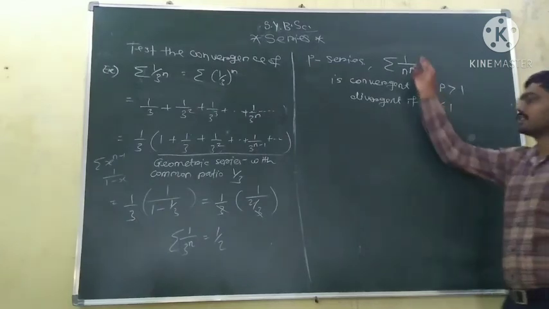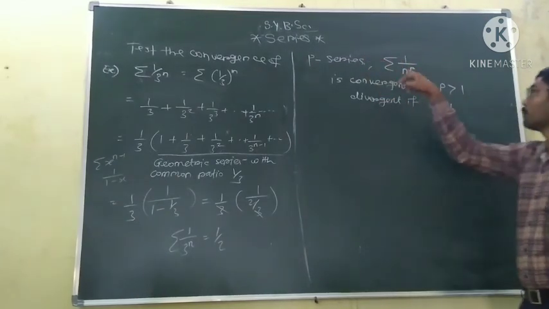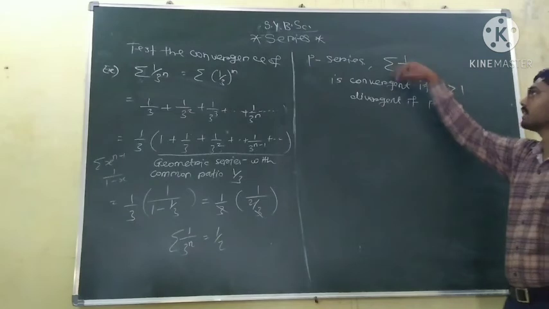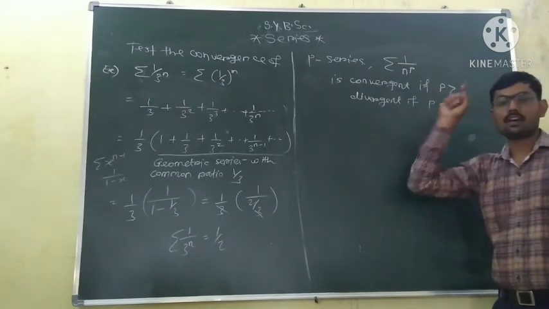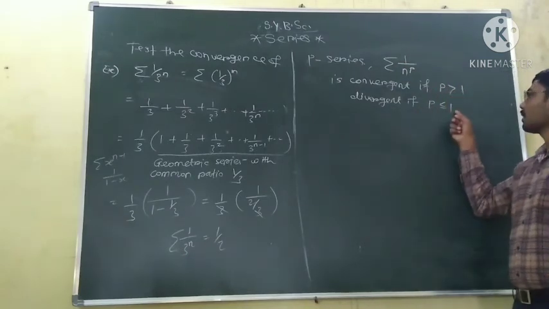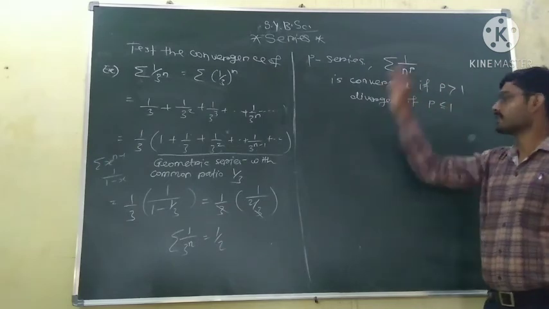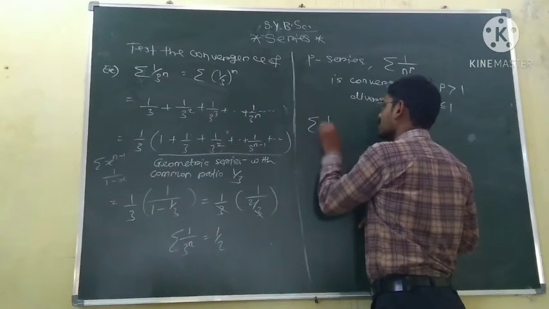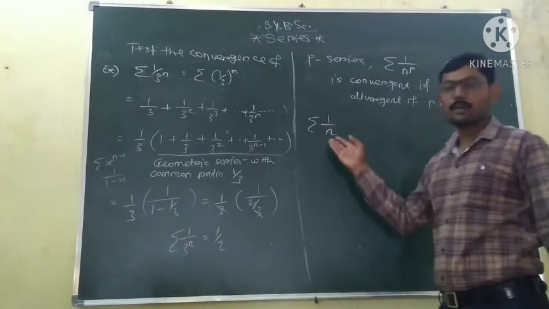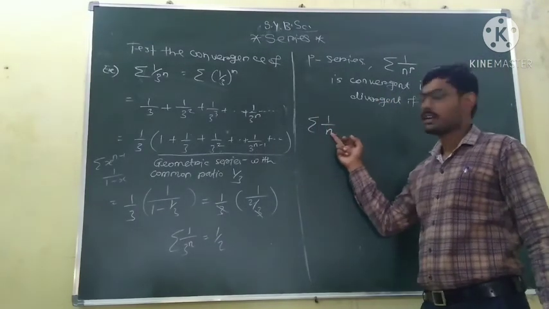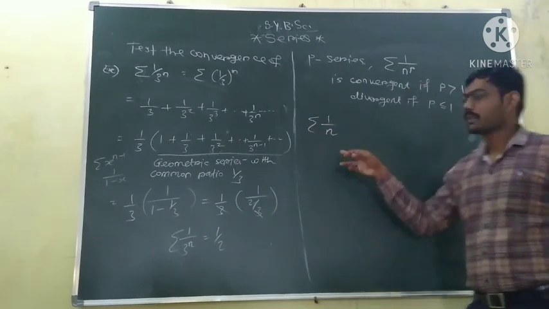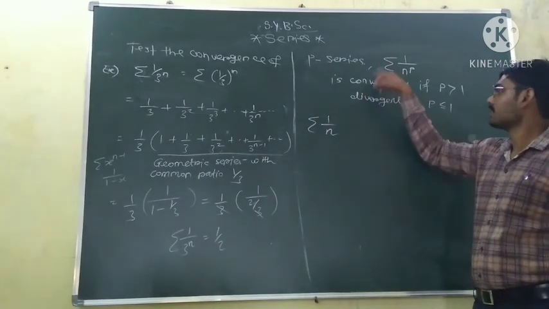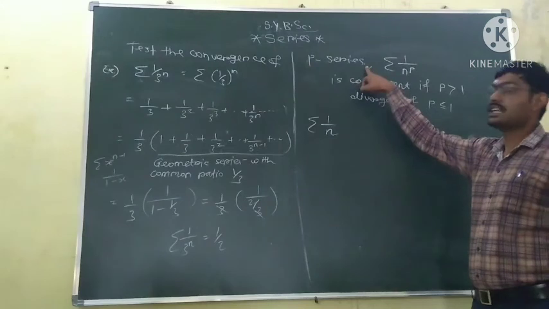Again, this is a series of non-negative terms. If p is strictly greater than 1, then the series 1 upon n raised to the power p is convergent, and if p is less than or equal to 1, the series is divergent. We know one example: the series 1 by n, which we already proved is divergent, is called the harmonic series. We can prove it using the P series test also.